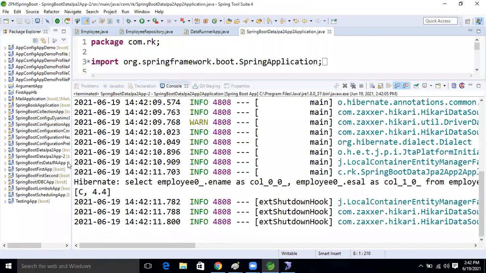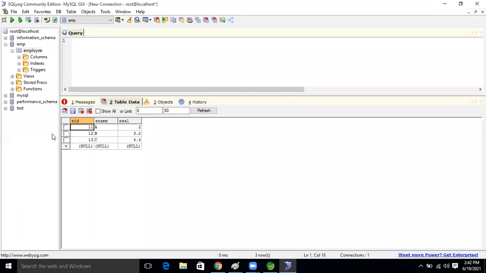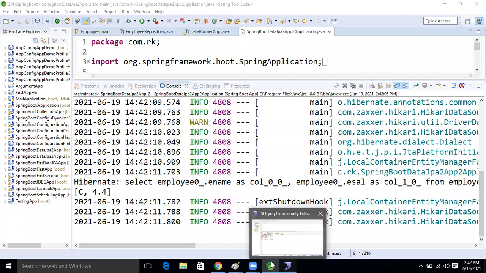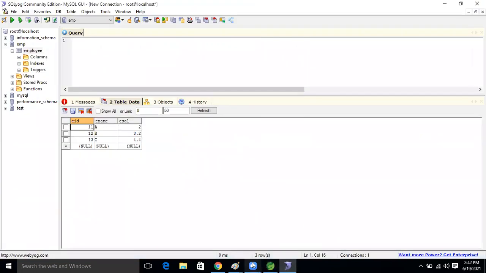Now see the result. Here C and 44, right? Based on the third record, C and 44 is what we are getting in the result now, guys. But we have given 11, no? We should get the first record here, but here we are getting two different ones.